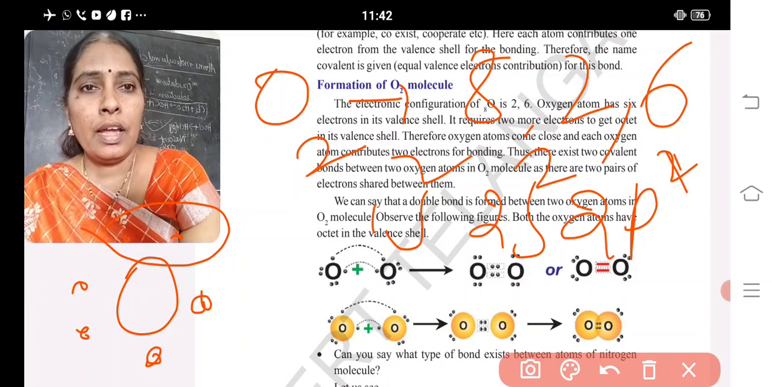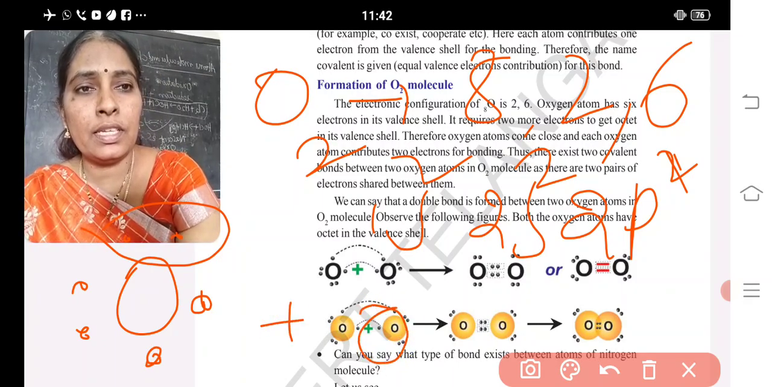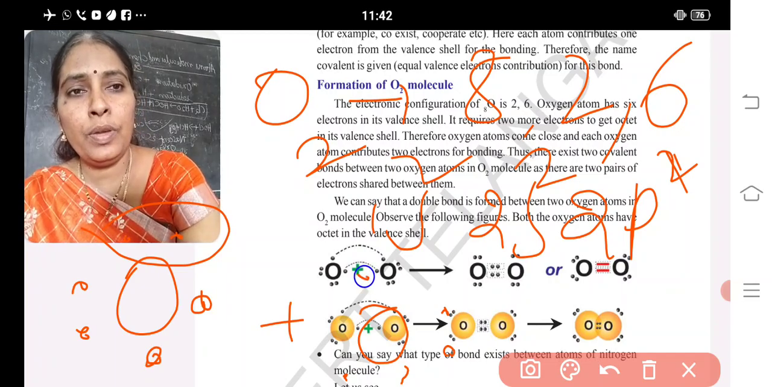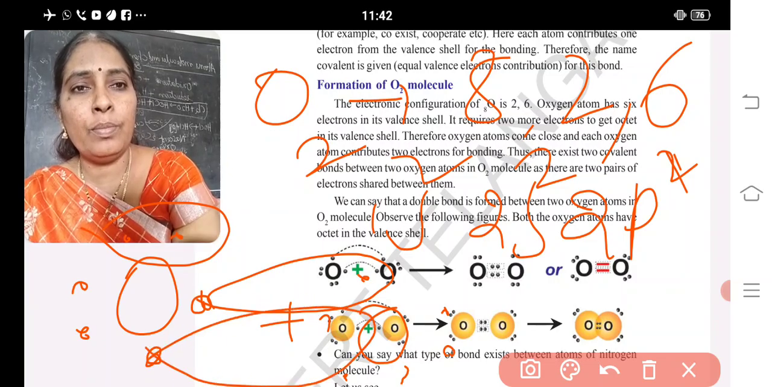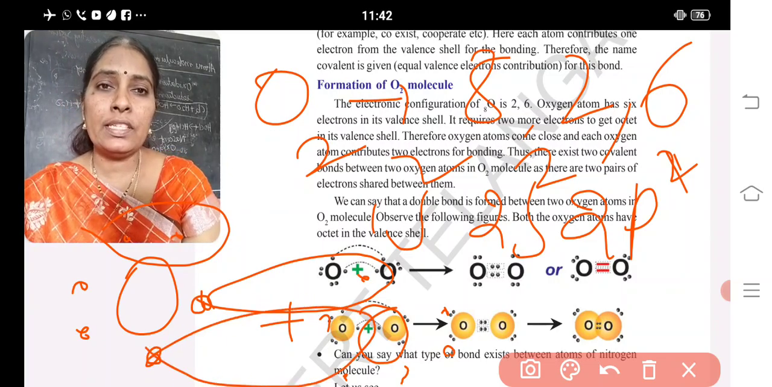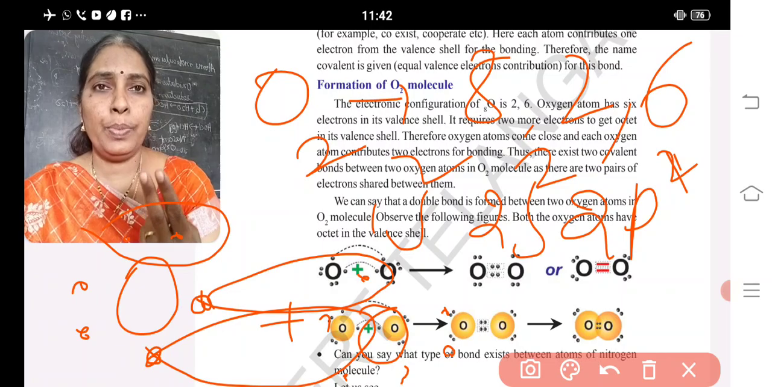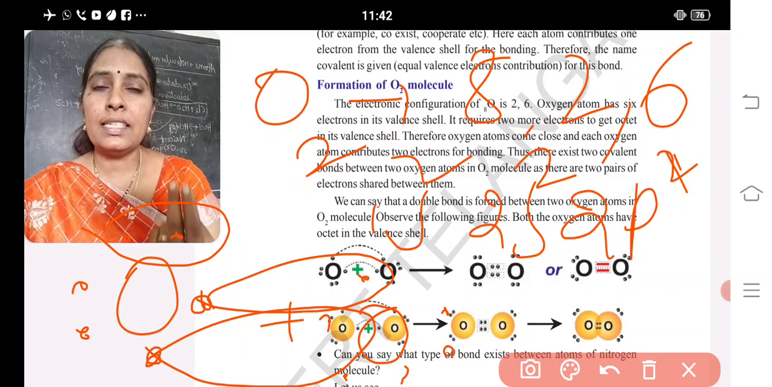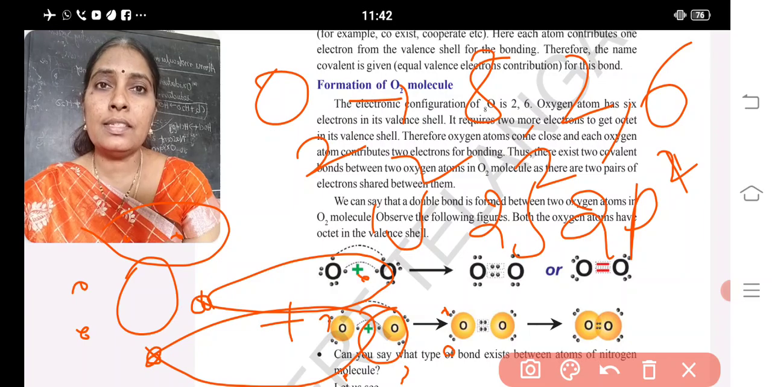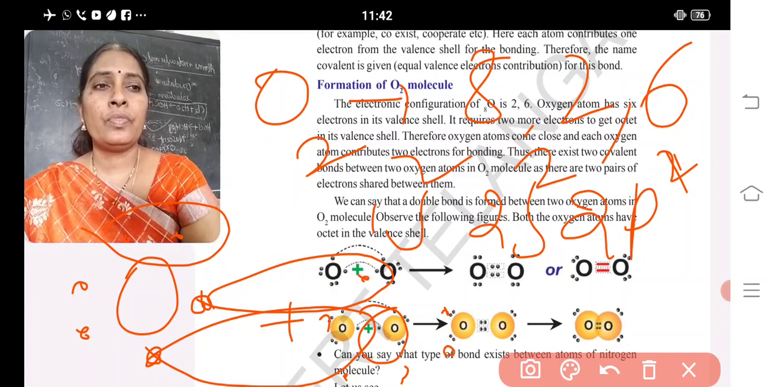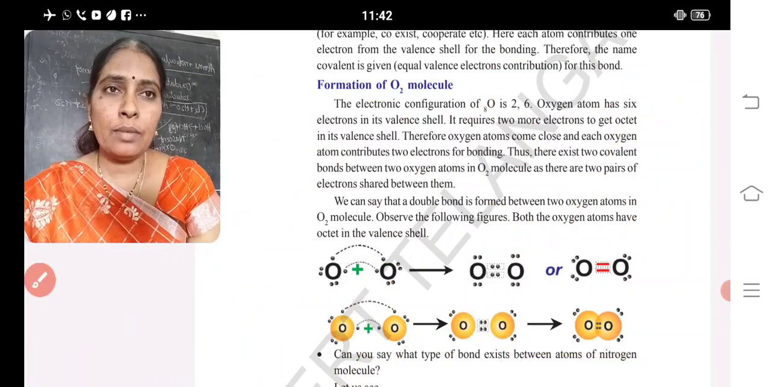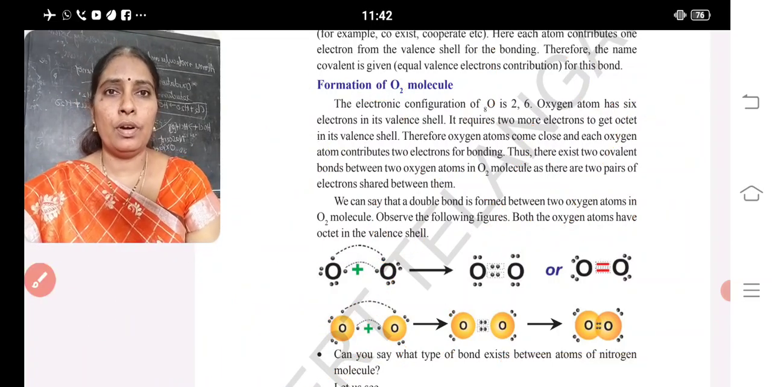Yes. And next it combines with another oxygen. 2 are paired of s and 2 are of 2px, 2py, 2pz. So this will combine in this way and this will combine. It means around each oxygen 2 pairs of electrons are shared. As it is sharing the 2 pairs of electrons, it is example for double bond. Cleared? Once again, children, oxygen molecule is example for double bond.